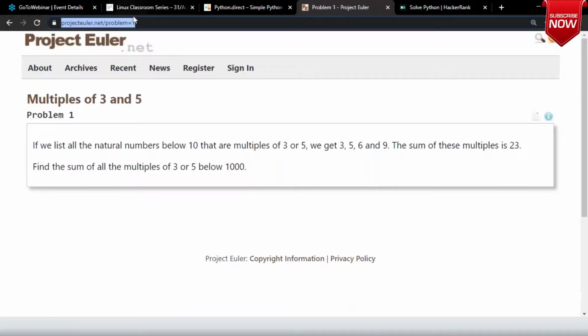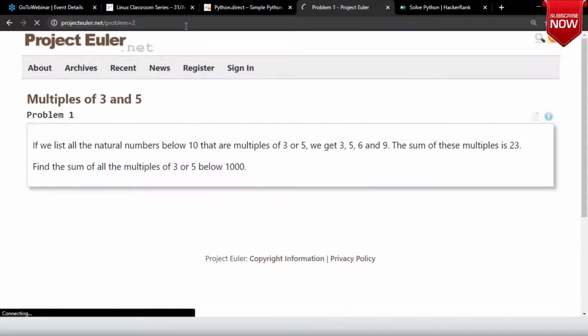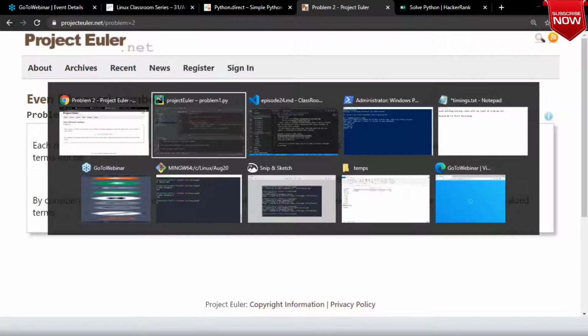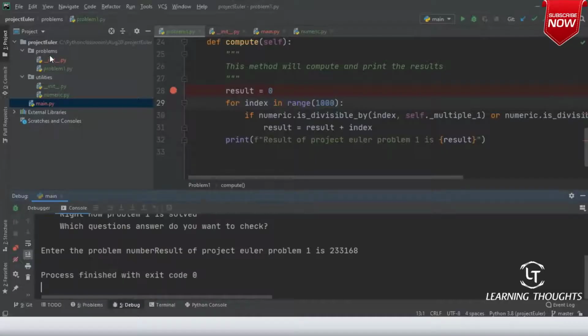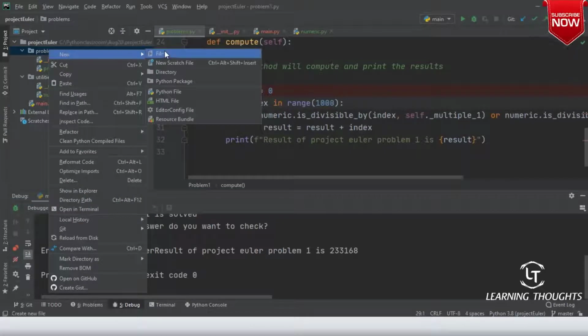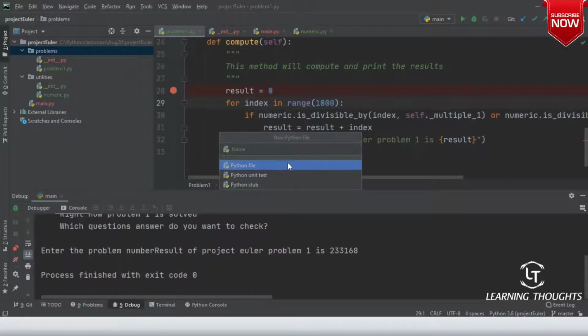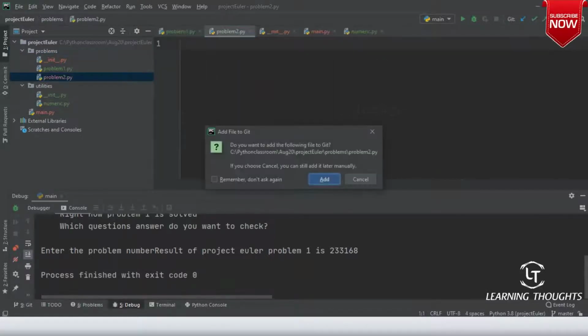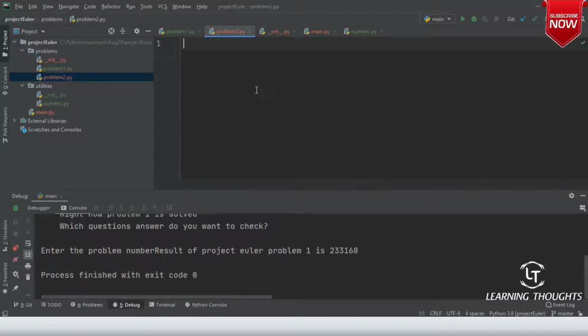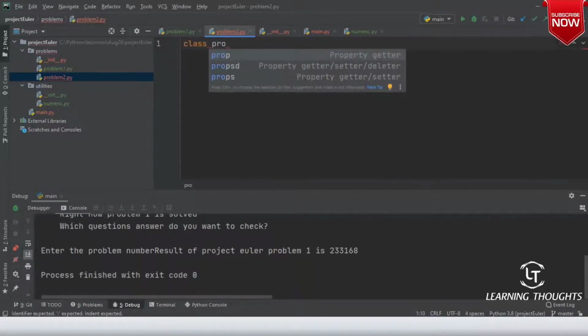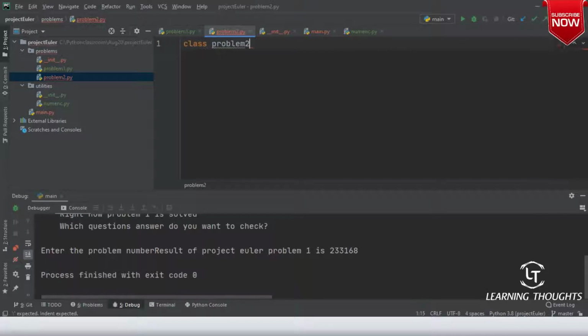Now, let me quickly go to problem 2 now. So what is problem 2? Problem 2 is Fibonacci series, right? So to add problem 2, what I'll do is I'll be basically going over here and then creating a new Python file. So let me add a new Python file and let me call it problem 2, right? So in this, I'll be creating the class again, class problem 2, but class name should always start with a capital letter.